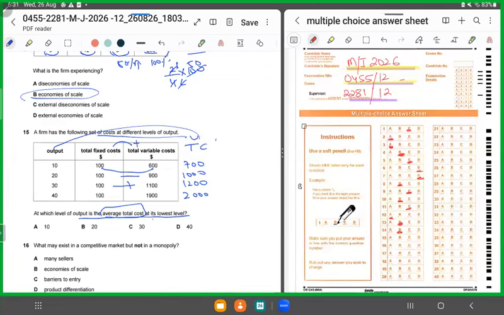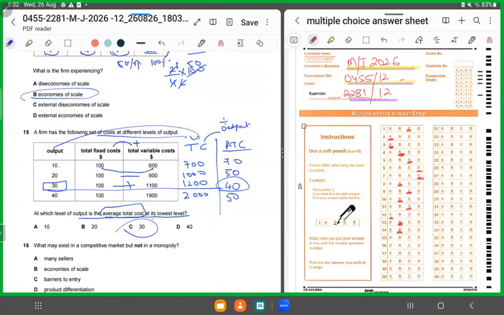So 700 divided by 10 would give us 70. 1000 divided by 20 would give us 50. 1200 divided by 30 would give us 40. And 2000 divided by 40 would give us 50. Now, at which level was the average total cost lowest? First tell me where the average total cost is lowest. 40. So at 40, what is the output level? 30 units. So this means option C. Get it? How did I calculate average total cost? I divided the total cost by the output level.